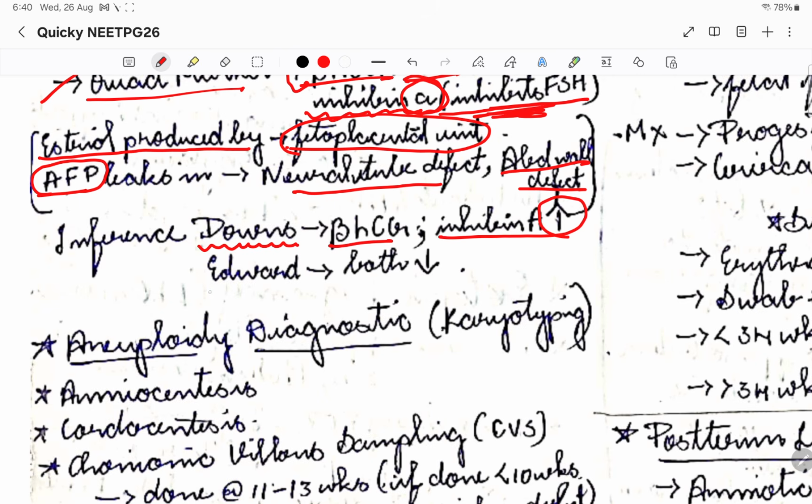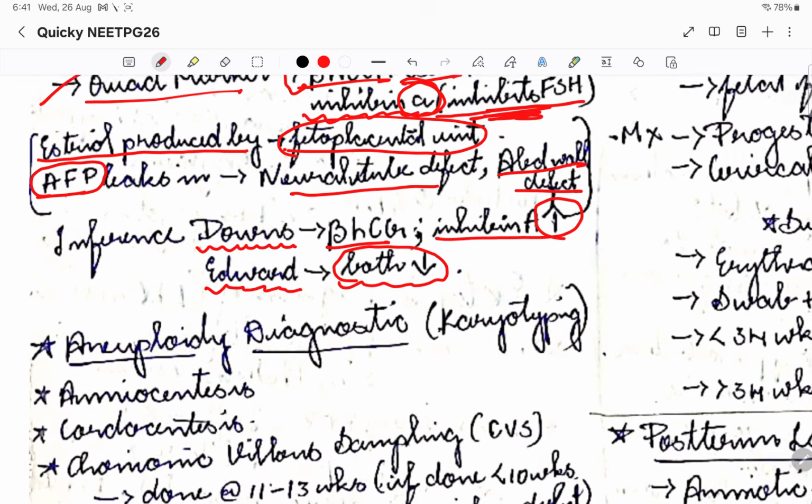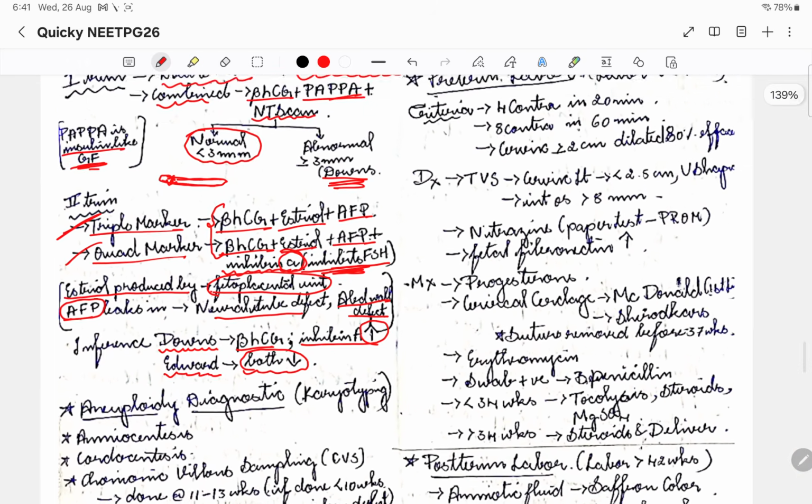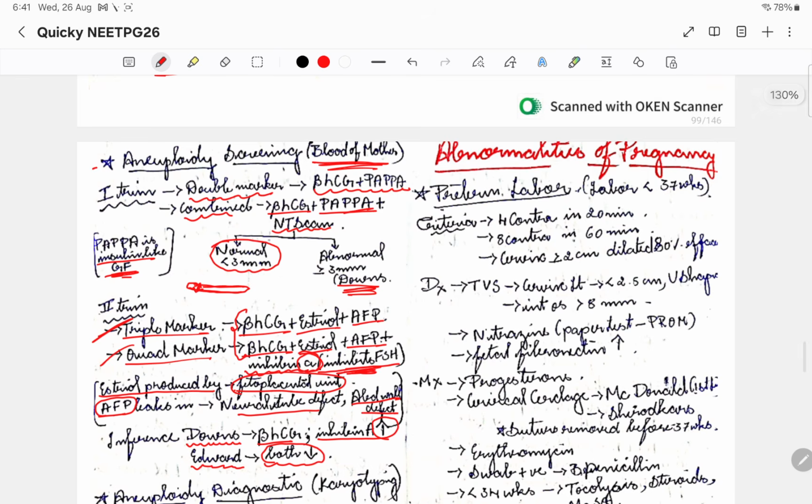Whereas in Edward syndrome, both will be reduced. Beta HCG and inhibin both will be reduced with respect to Edward syndrome. So basically all that I discussed here was screening, where we were just screening for aneuploidy.